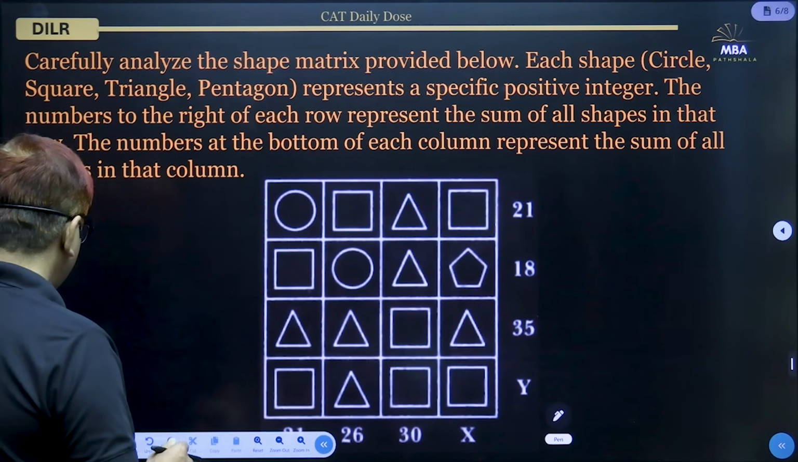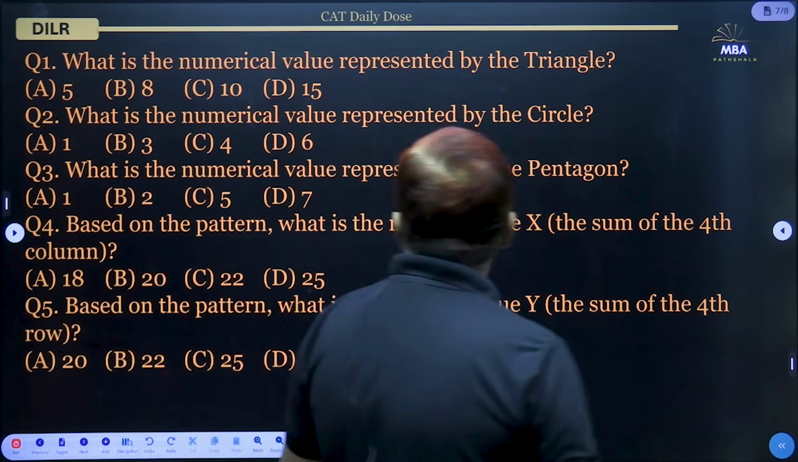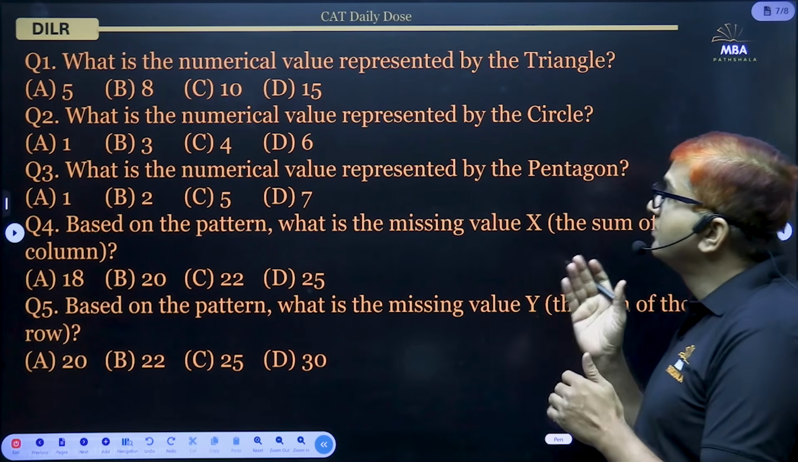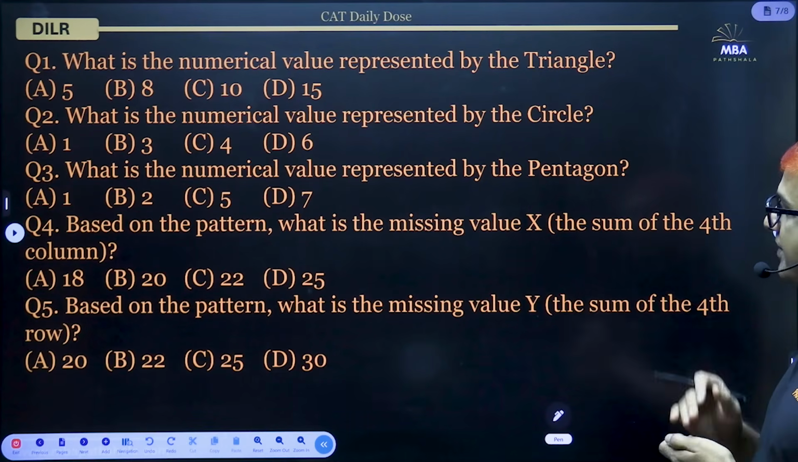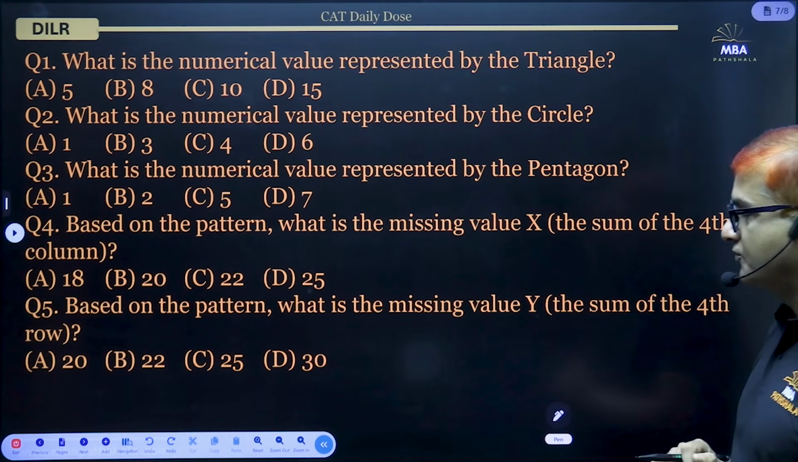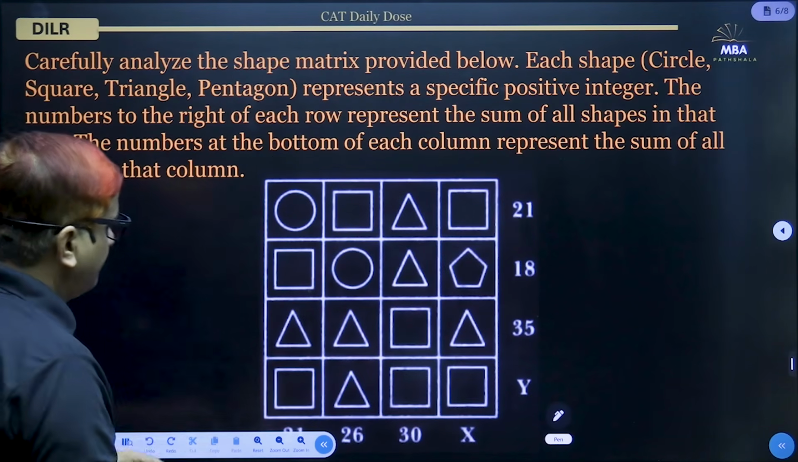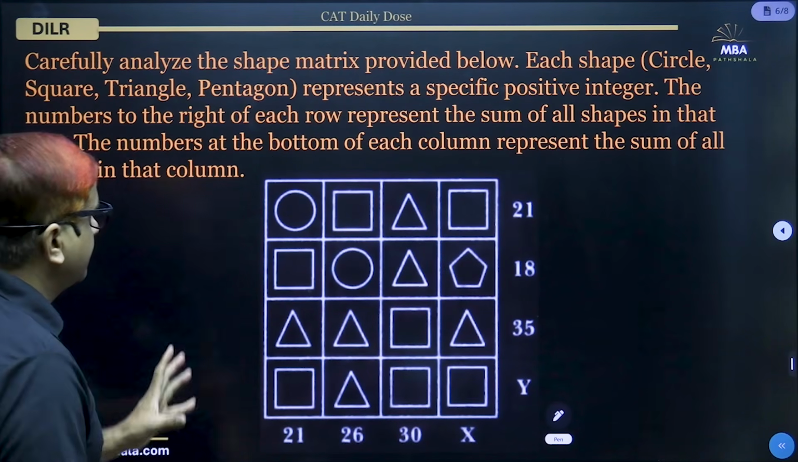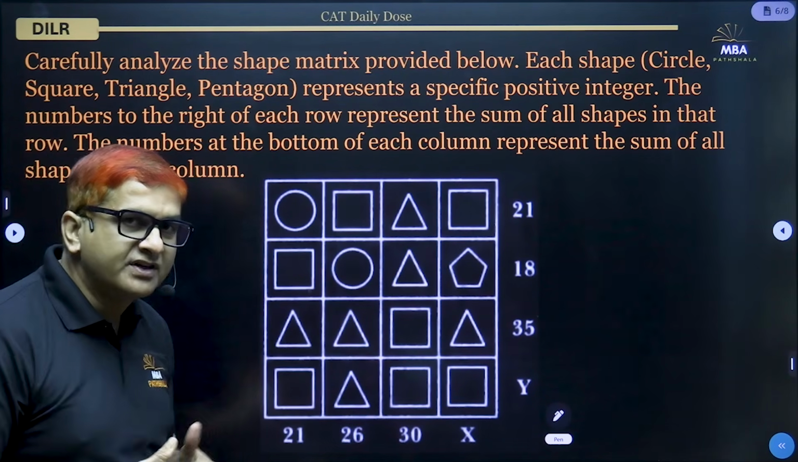What are the questions here? The question will give us the idea of how to approach. The questions here are the numerical value represented by the triangle, the circle, the pentagon. We have to find the value of x, we have to find the value of y. That means we should first put variables here. Instead of these shapes, we are more comfortable with variables.